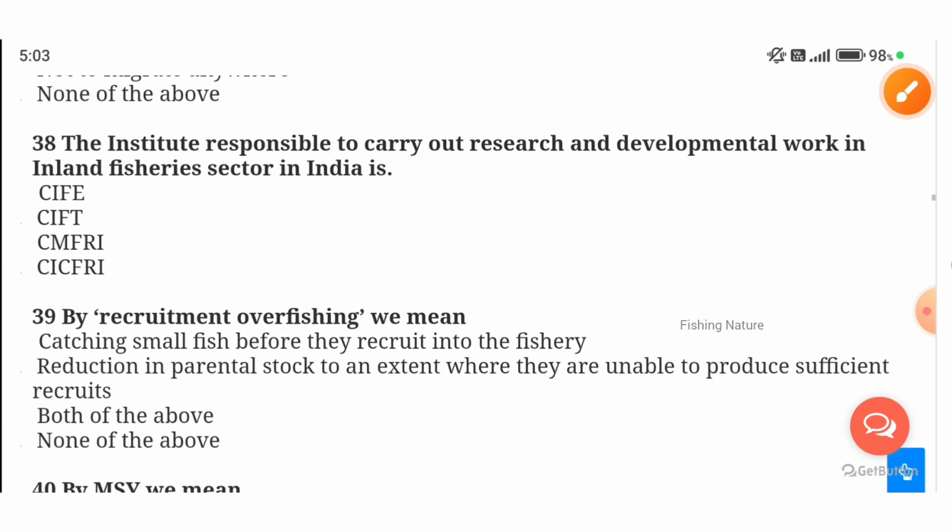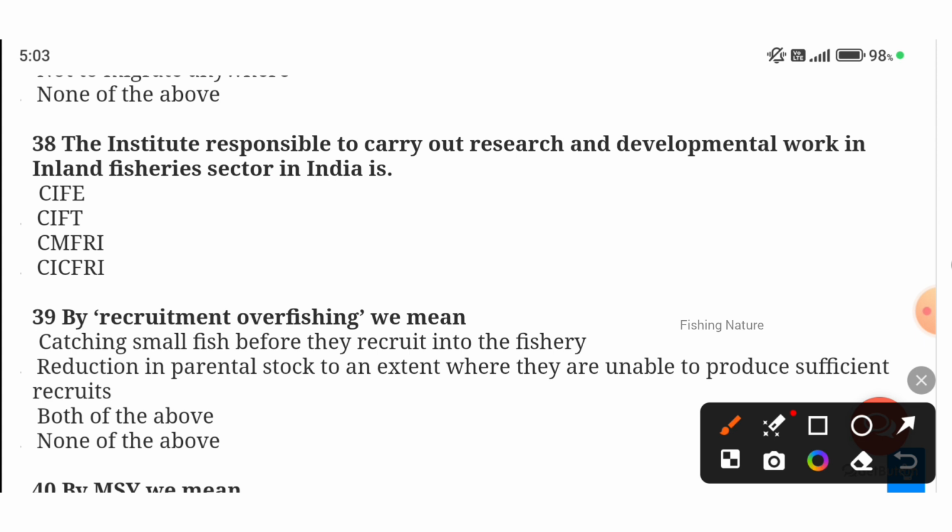Next, an institute responsible to carry out research and development work in the inland fisheries sector in India is which institute? Inland means... it is CIFRI. CIFRI means Central Inland Fisheries Research Institute.